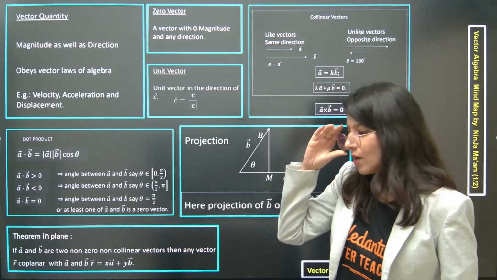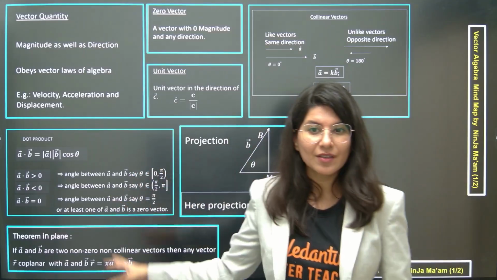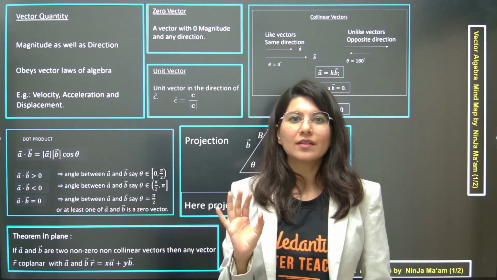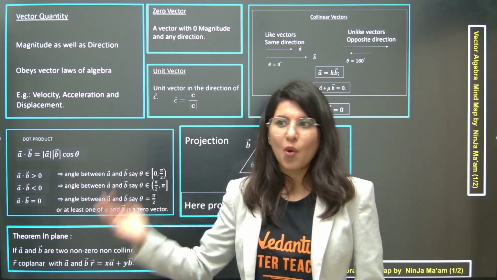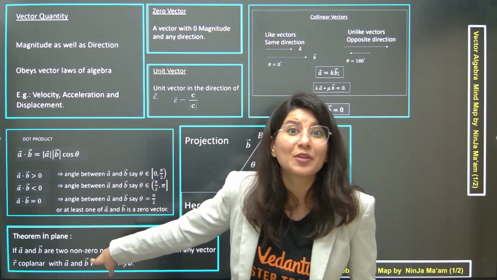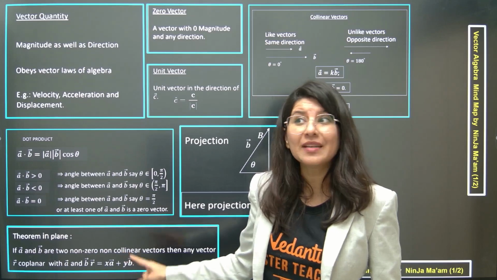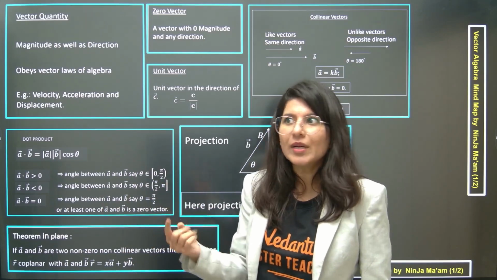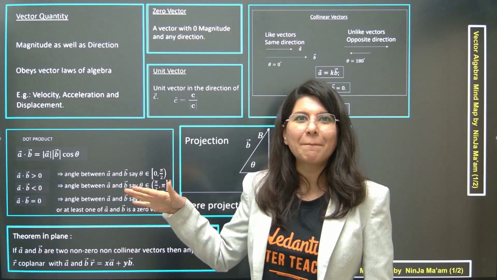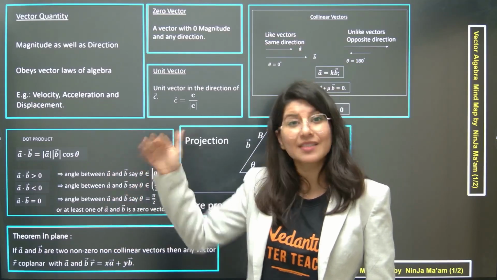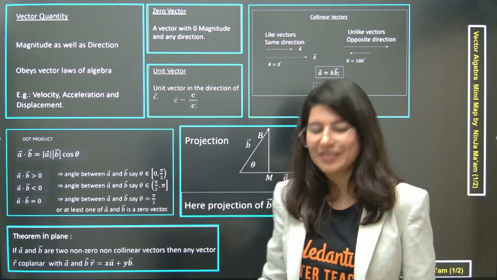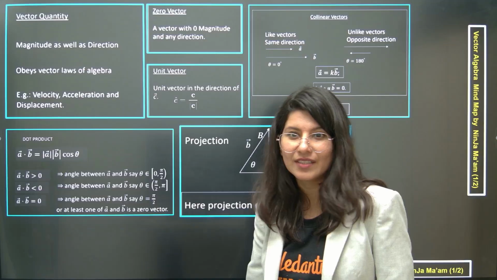Okay. So theorem in plane, a lot of questions are asked from here also, and I have seen that the question itself starts: this vector lies in the plane of two given vectors. The very statement says that. So understand, this is the statement of theorem in plane. Majority of the students miss this out and are not able to understand, oh, this is actually theorem in plane. So this is a most skipped property, skipped by students, not by NTA. So it is asked by NTA, skipped by students. So remember, it is not that difficult.